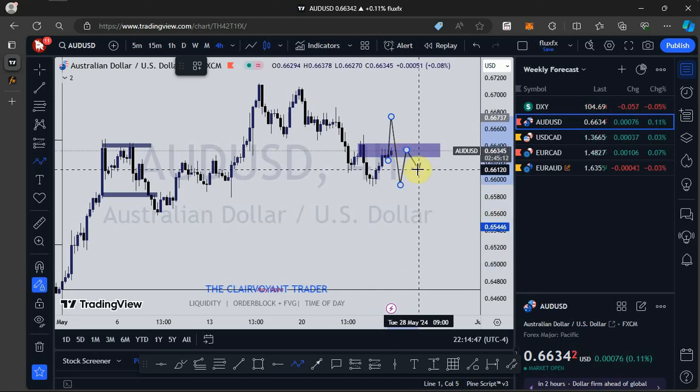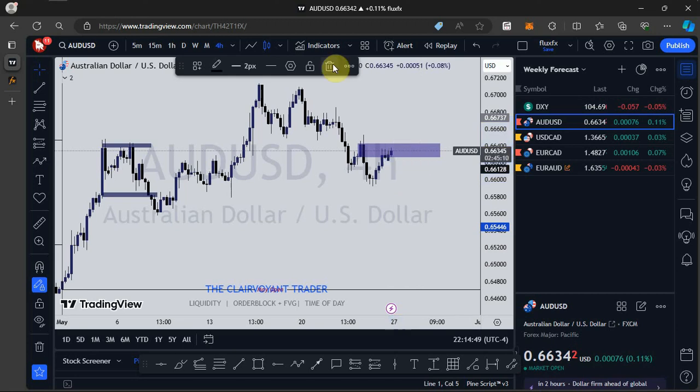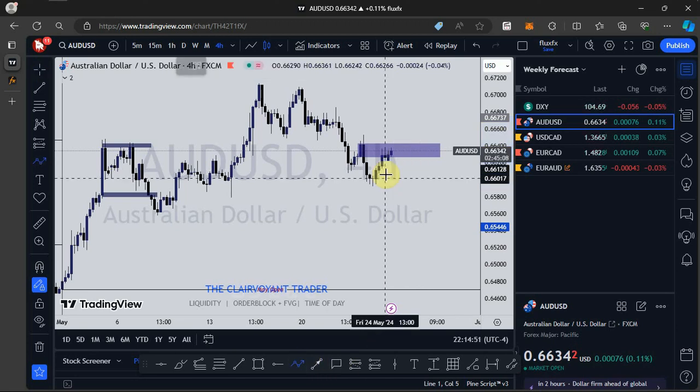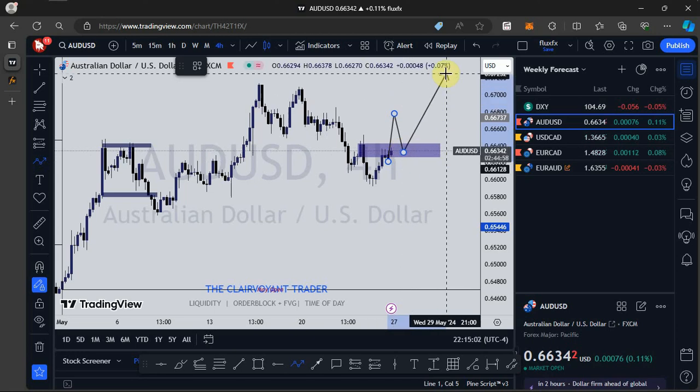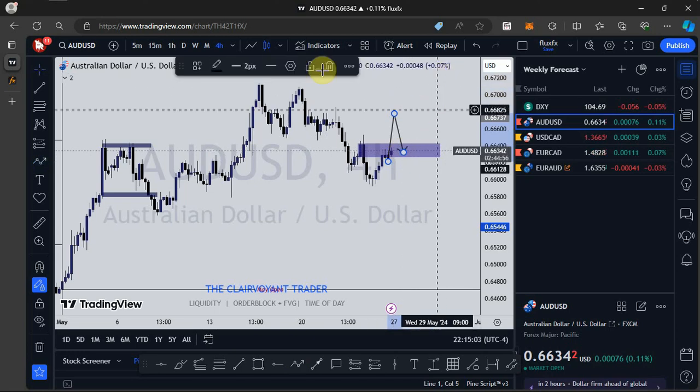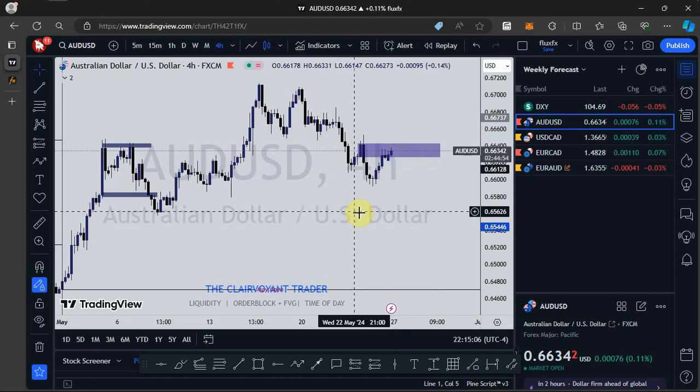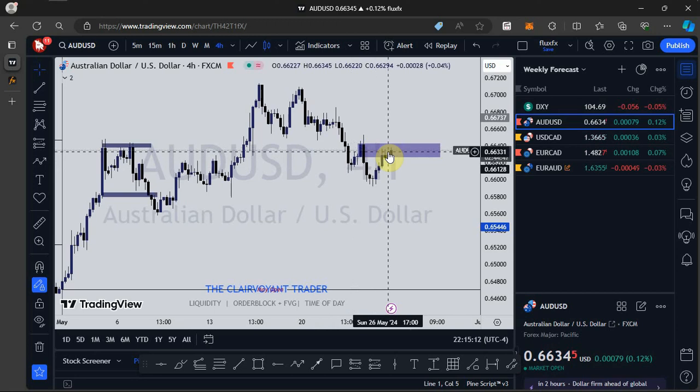But as soon as we see price violating this bearish order block right here and then closing above it, this bearish order block will act as a support level for price to push to the upside. So as it stands now on the 4-hour time frame, price isn't bullish yet, because it's still stuck within this bearish order block right here.